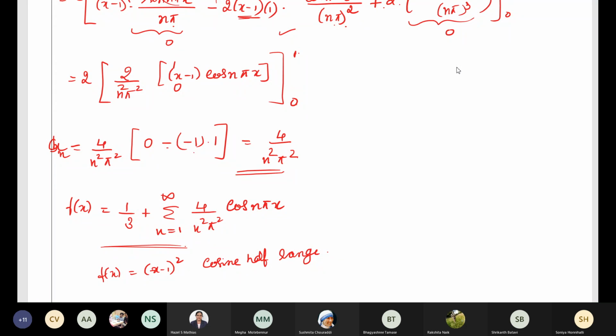Okay. So one homework I would like to give. Take f of x is equal to x sin x in the interval 0, pi. This was asked in the June 2017 question paper. Work out this question after this class or whenever you are free before my next class. f of x is equal to x sin x. Is it okay, everyone? Please respond.